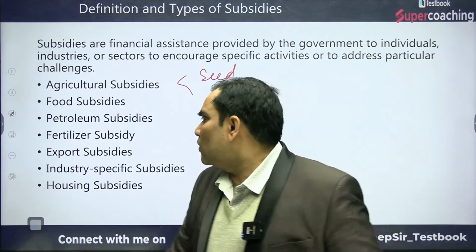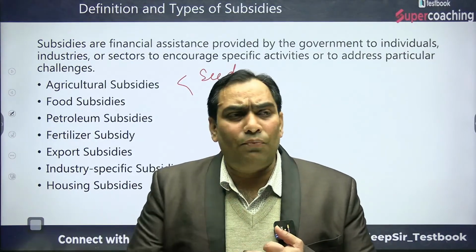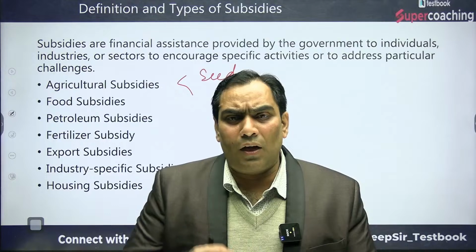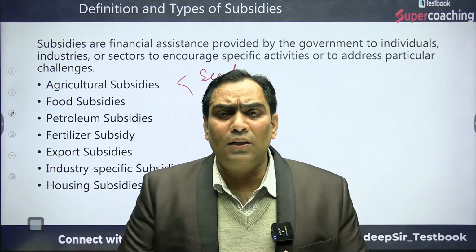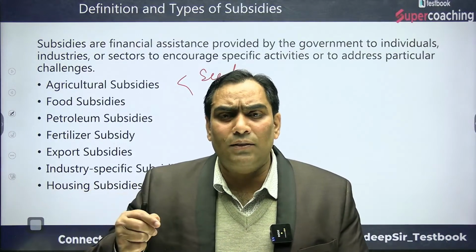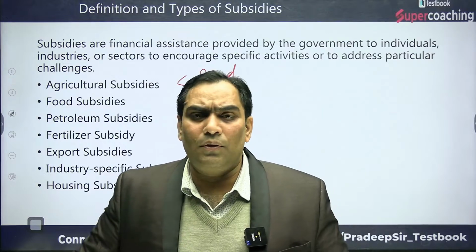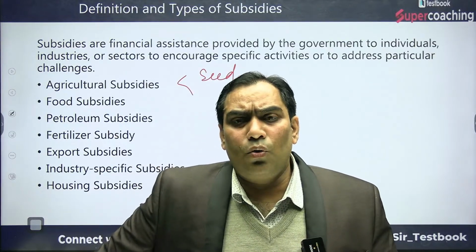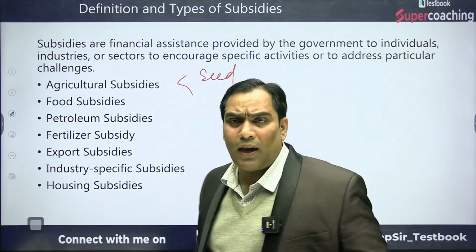So these all are part of the agriculture subsidy. What is the purpose of agriculture subsidy? The objective of agriculture subsidy is to promote production, to address the specific challenge of increasing production and helping the farmers' income, so that their cost of production can be reduced. That is agriculture subsidy.